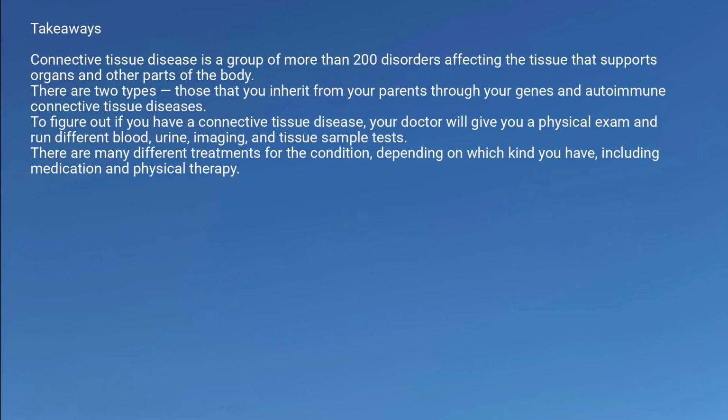Takeaways. Connective tissue disease is a group of more than 200 disorders affecting the tissue that supports organs and other parts of the body. There are two types: those that you inherit from your parents through your genes and autoimmune connective tissue diseases. To figure out if you have a connective tissue disease, your doctor will give you a physical exam and run different blood, urine, imaging, and tissue sample tests. There are many different treatments for the condition, depending on which kind you have, including medication and physical therapy.